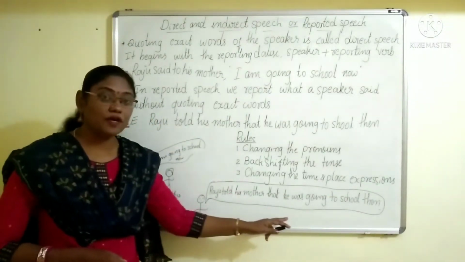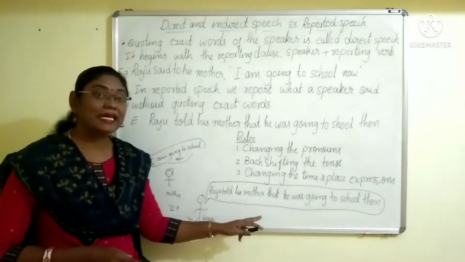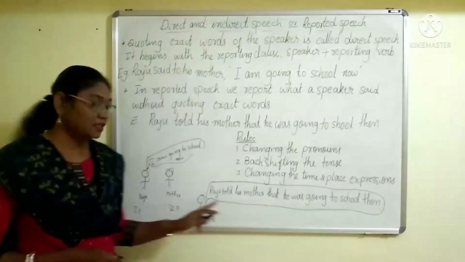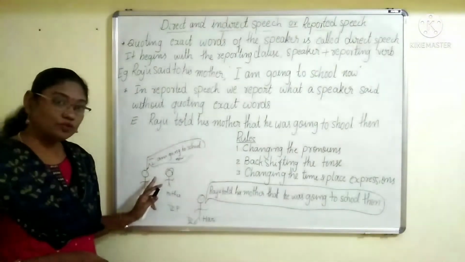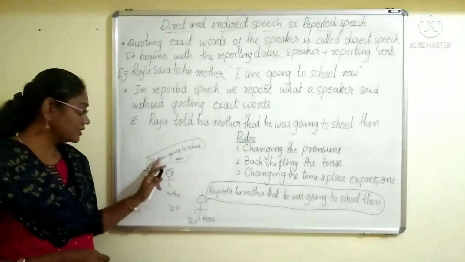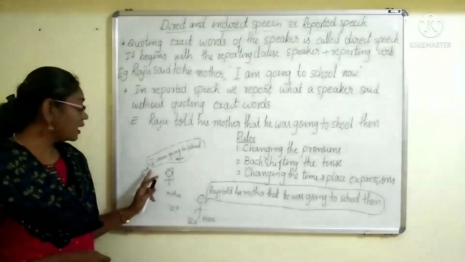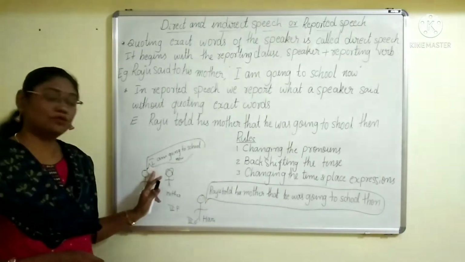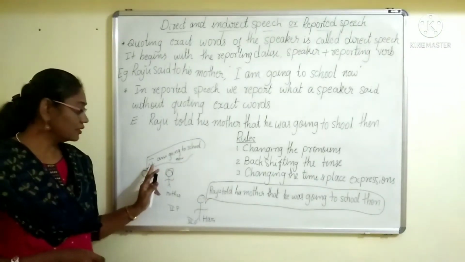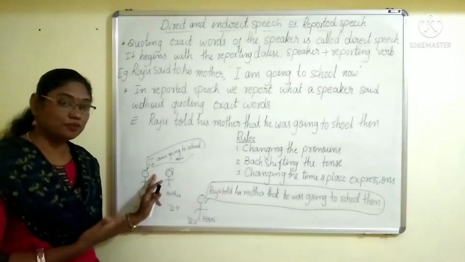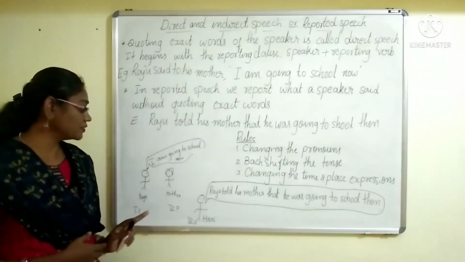This is the way of reporting. This is in indirect speech. What Raju has spoken is in direct speech: "I am going to school." Here he used the pronoun I. It is in direct speech.